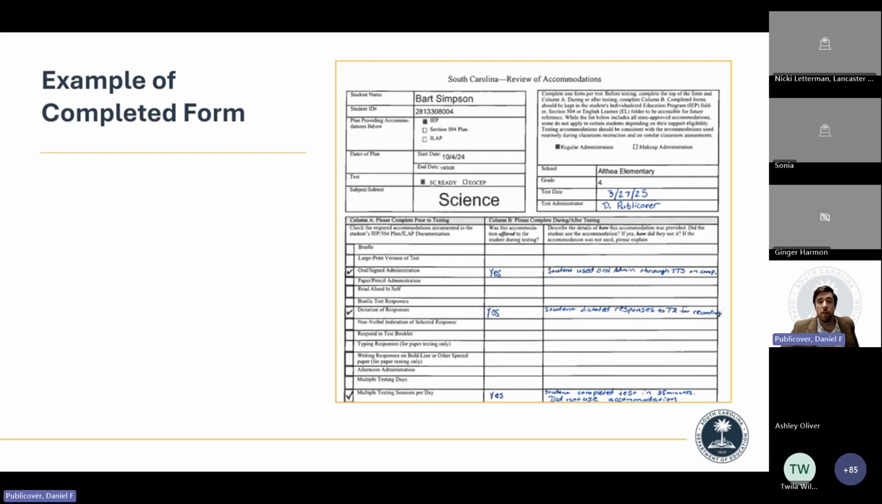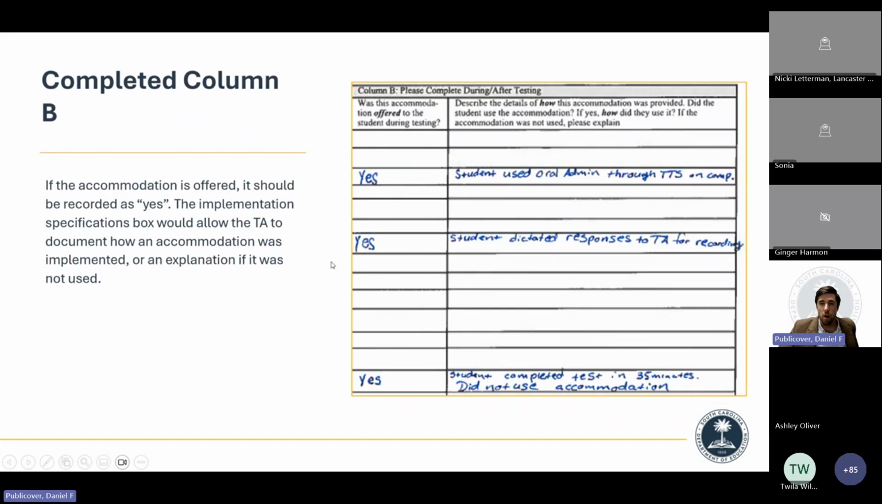So to give an example, and I apologize, I had to handwrite this myself, as you can tell by my handwriting. This is an example of a completed form. The student information I was able to type in, and then you see some of my handwriting there. The check marks would be the accommodations. Everything was offered, and then a brief description of what that looks like. And I'll be able to zoom in a little bit more to show you.